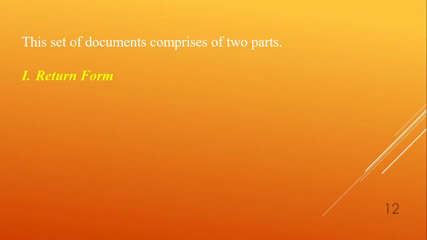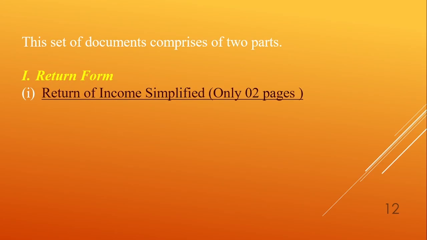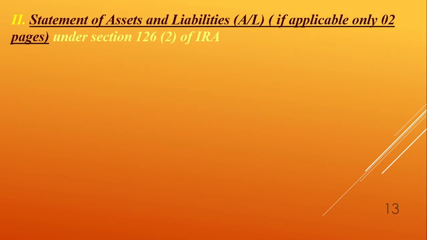This set of documents comprises 2 parts. The first one is the return form, return of income simplified. This is actually only a 2-page return. Another thing is that you don't need to submit any other schedules with the returns. The second part is the statement of assets and liabilities, SAL. If applicable only, you have to submit this statement of assets and liabilities.